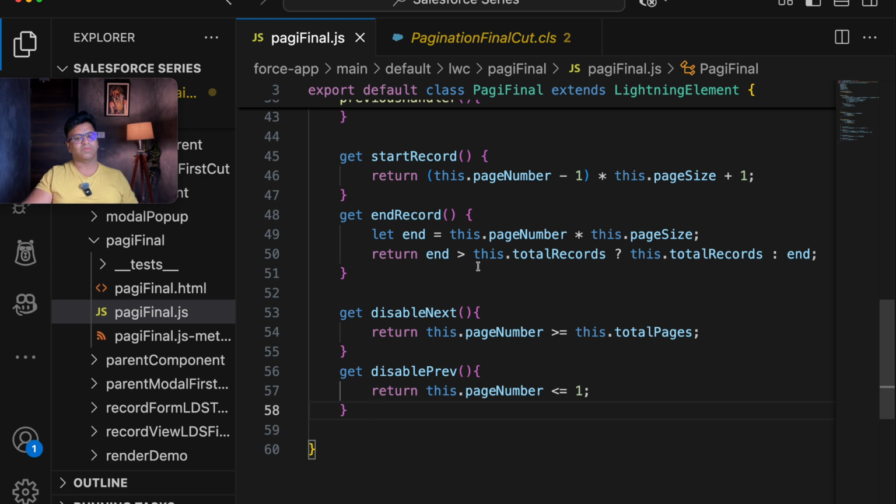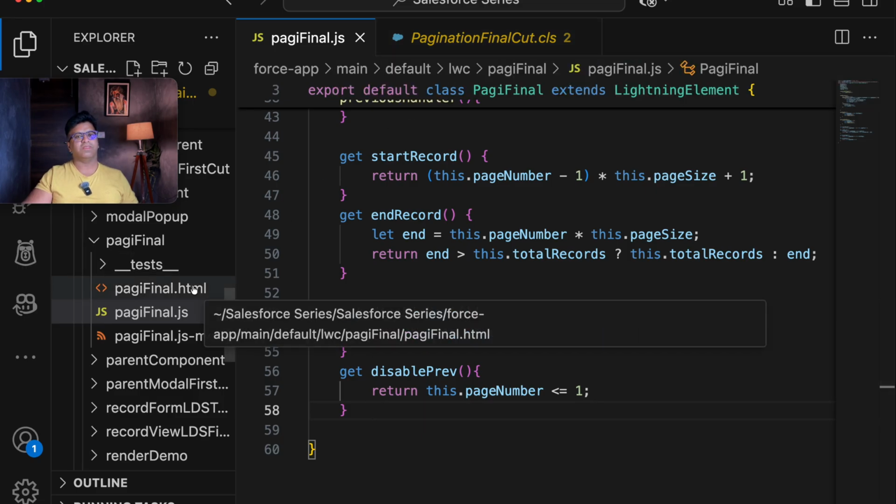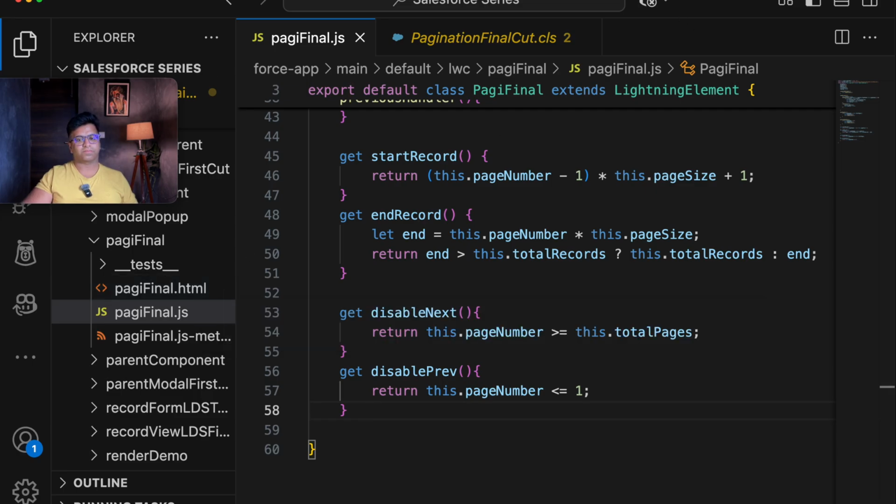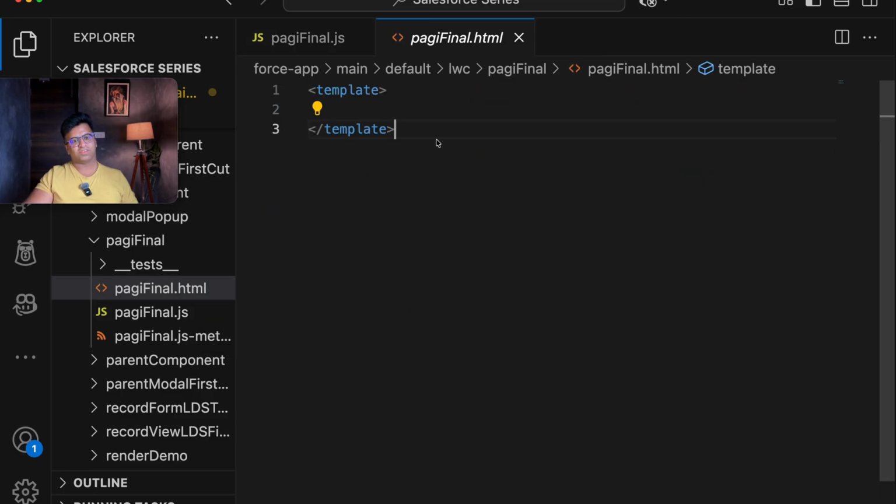So now let's move on. Our meta file is done, our Apex file is done. Just the HTML part, the UI part, is pending. So let's start with this. Now let's start with our HTML part.